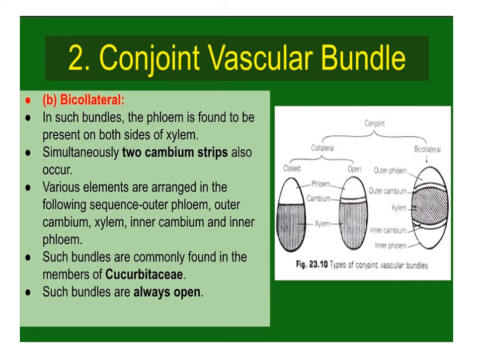The three tissue systems in vascular plants are the dermal tissue system, vascular tissue system and ground tissue system, all of which originate from meristematic cells.